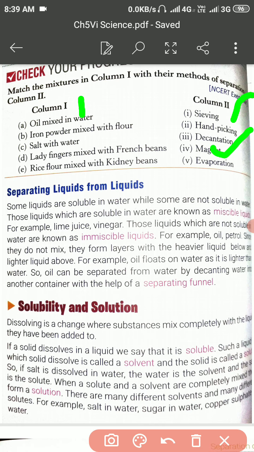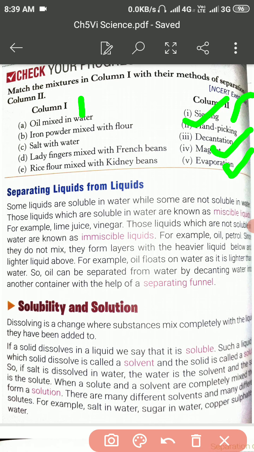Salt with water, again evaporation, because salt water is a miscible solution. Lady fingers mixed with the French beans get separated by the process of hand picking.